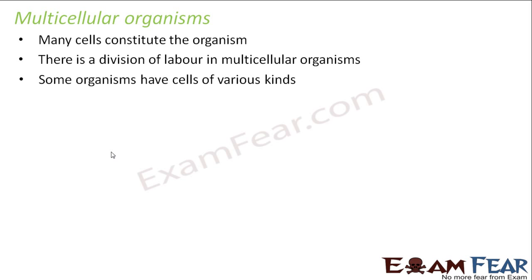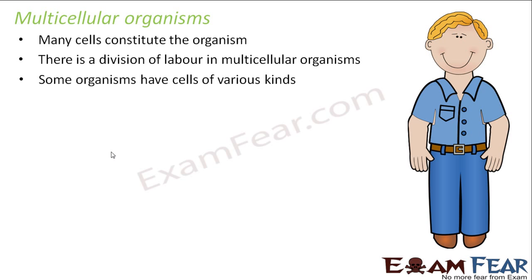The example of such an organism is human beings. In our body, what do we see? Somewhere near the brain we have the nerve cells. Somewhere in the kidney we have the kidney cells, and those cells are not similar to each other. They look different. Their functions are also different, right? So sometimes one organism has many cells and the cells are of different kinds. Let us look at the example. The first and best example that comes to our mind is human beings.